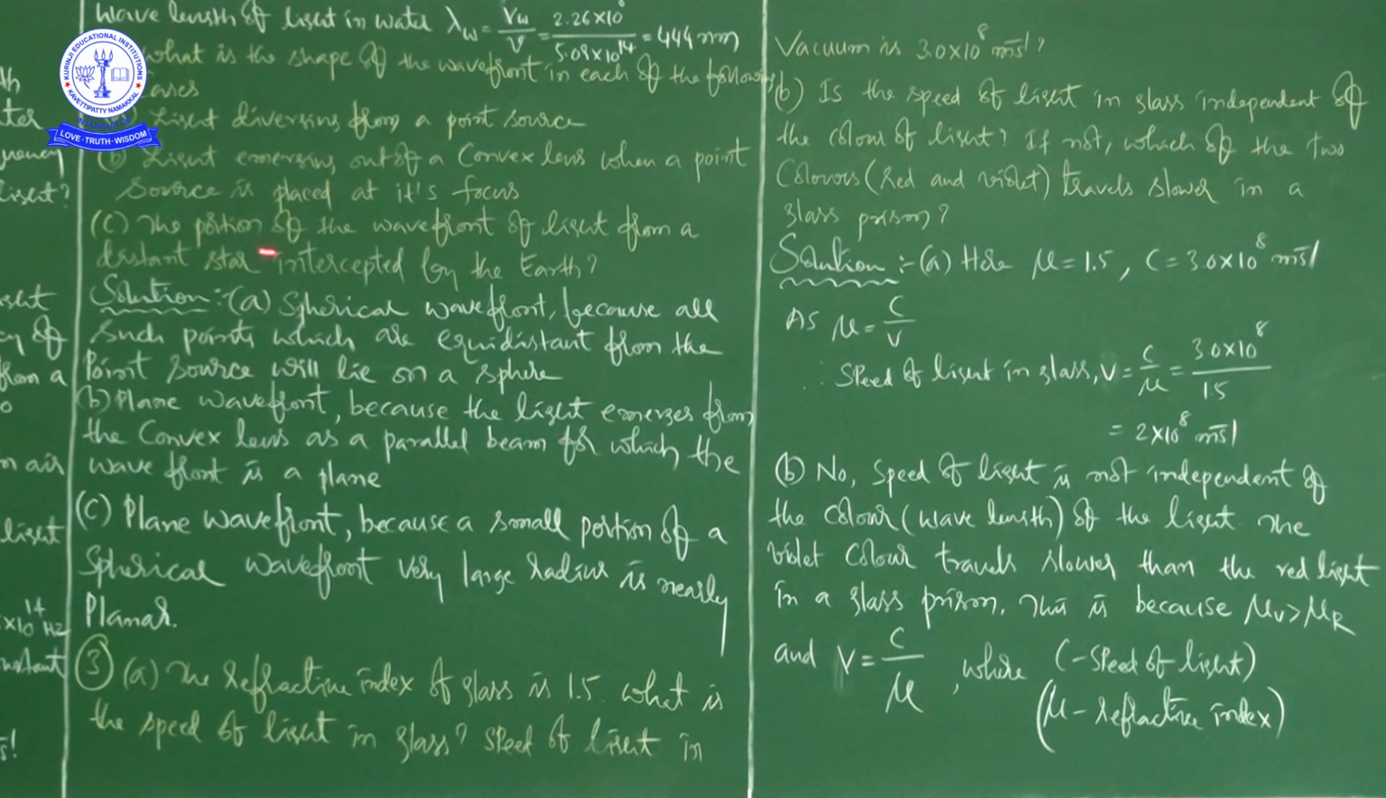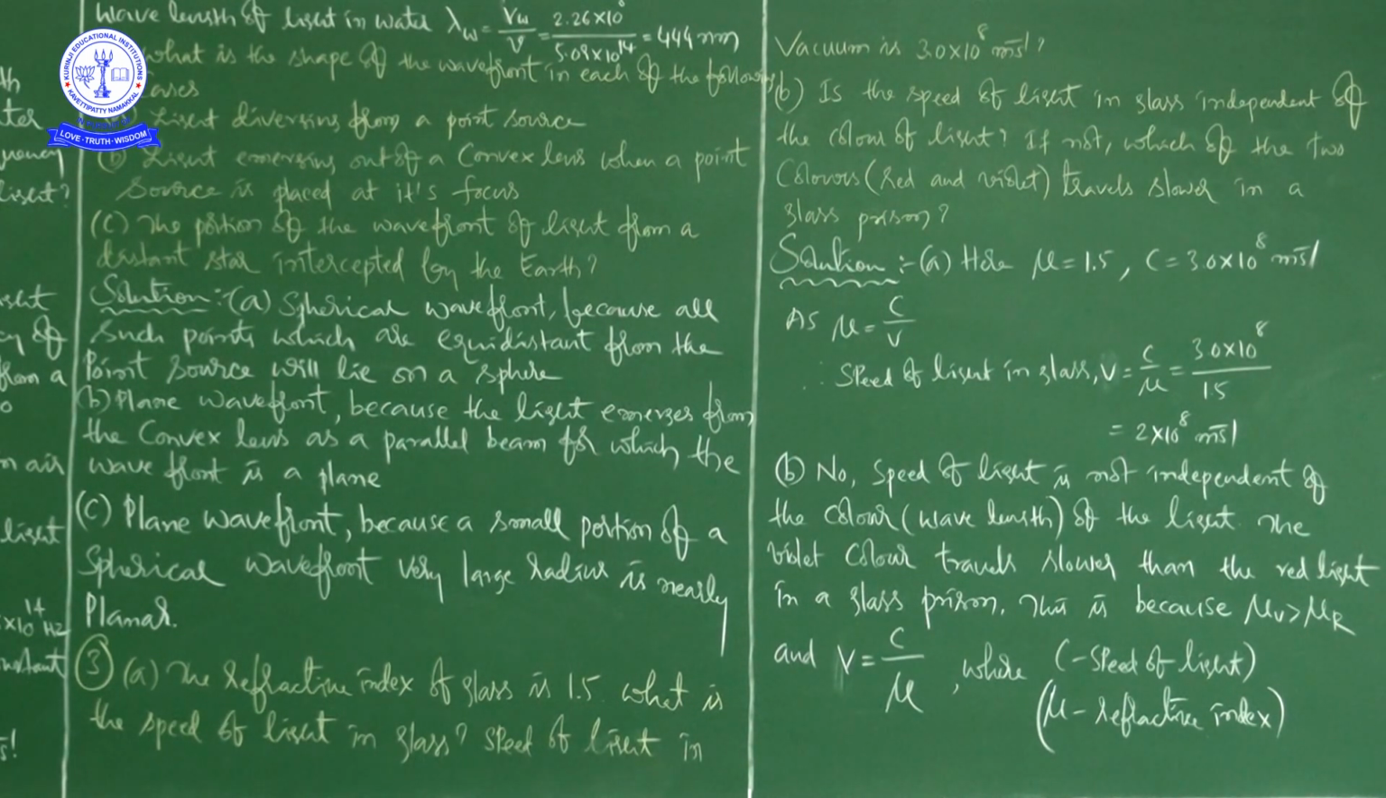Next, C is the portion of the wavefront of light from a distant star intercepted by the earth. So in these three cases we have to find the shape of the wavefront. See here. Now we are going to see the solution.